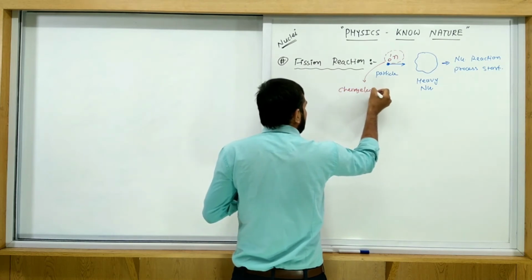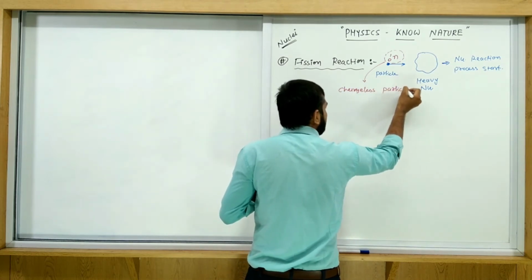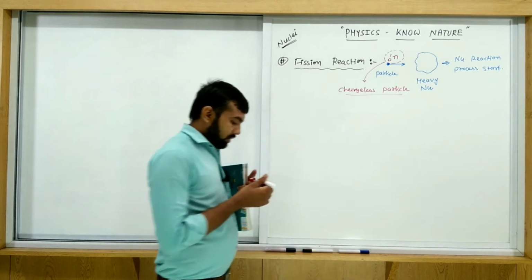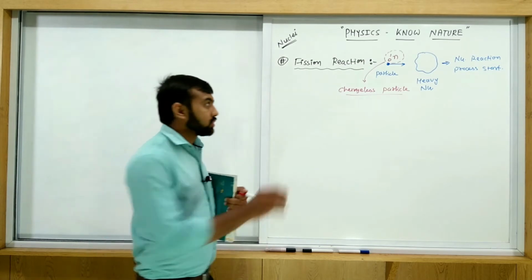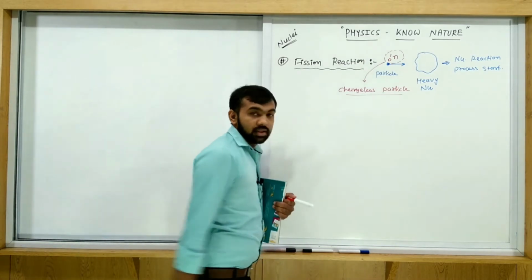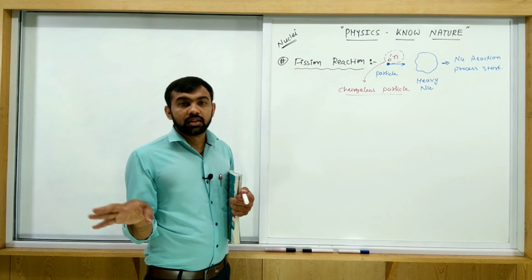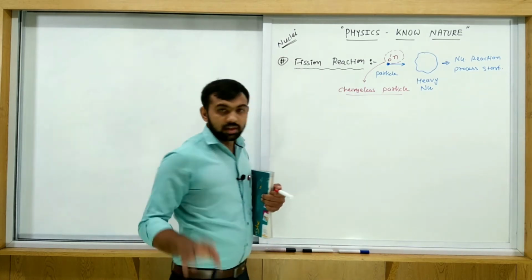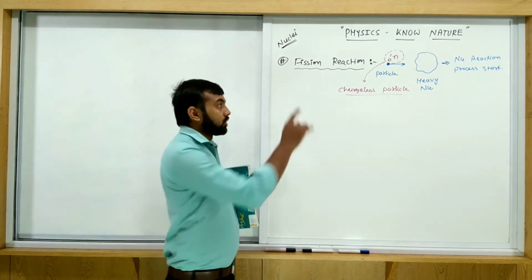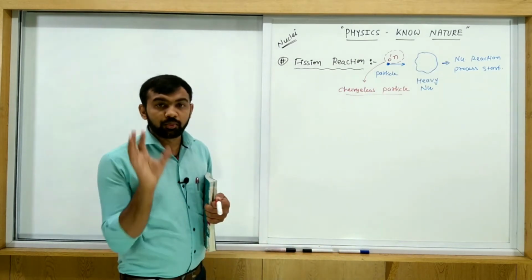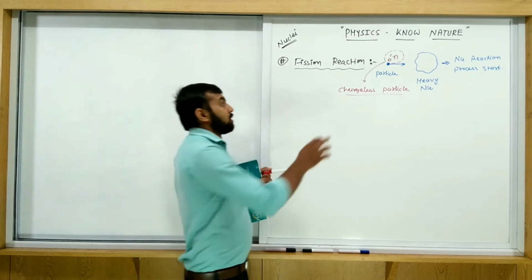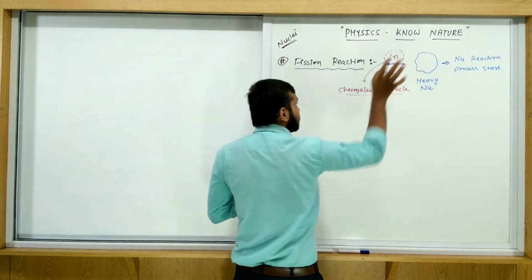Due to this, there is no repulsive force, so the neutron is moving with the same speed. There is no loss of energy, because the repulsive force on a neutron by the heavy nucleus is equal to 0. This is the reason why we choose this particle as a neutron.